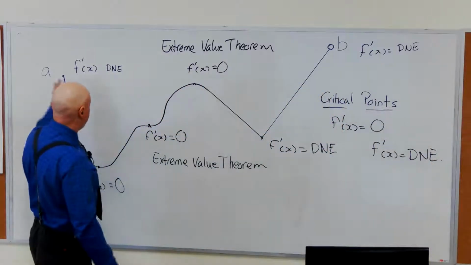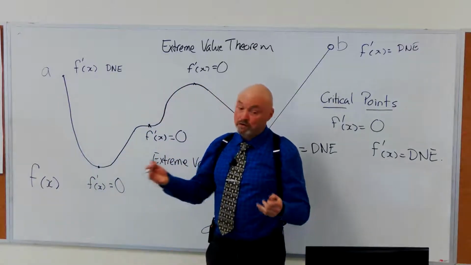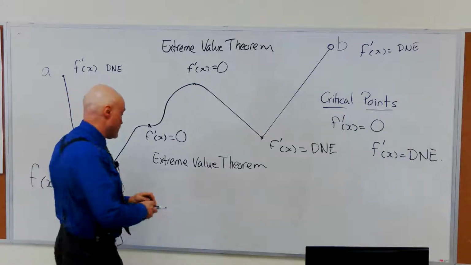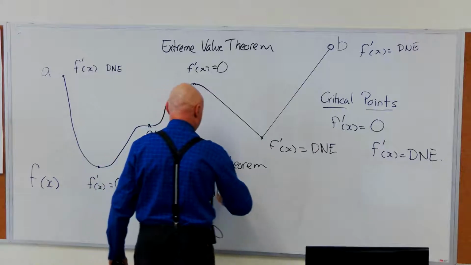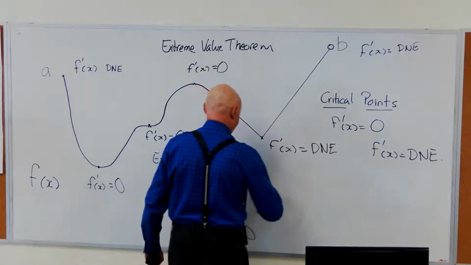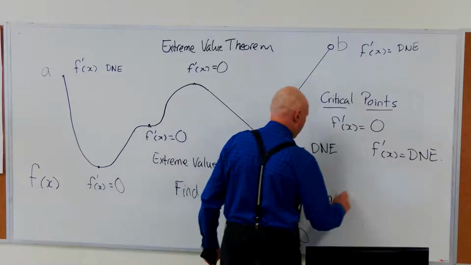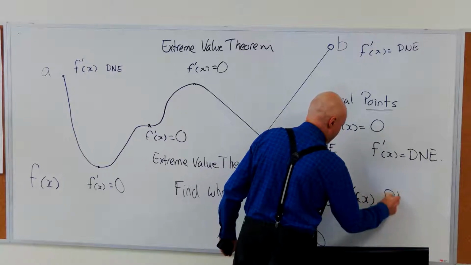And so boundary points wind up falling into the same category. So if we want to find the maxima and the minima, we just have to go through this process. Okay. So find where f prime at x is equal to 0 or f prime at x does not exist.